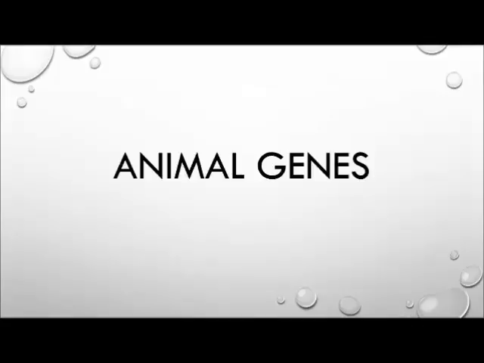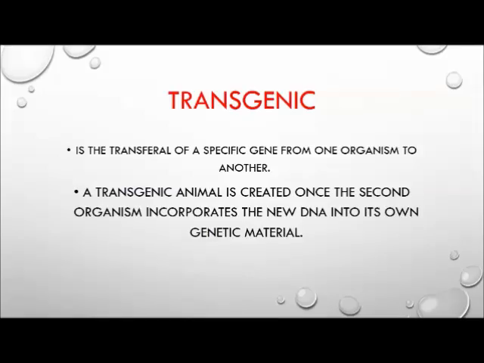Let's now move to the application of genetic engineering in animal genes. The goal of genetic engineering in animal genes is to make products to improve animals and to develop microorganisms for specific agriculture uses. One is transgenic. Transgenic is the transferal of a specific gene from one organism to another. A transgenic animal is created once the second organism incorporates the new DNA into its own genetic makeup.